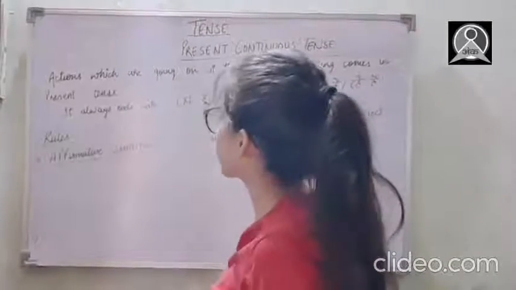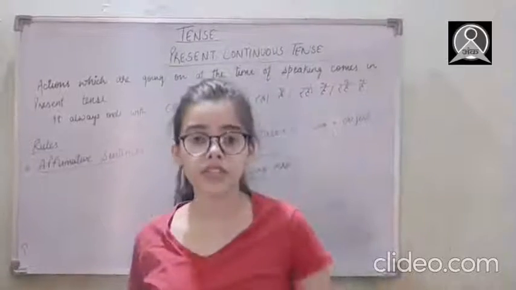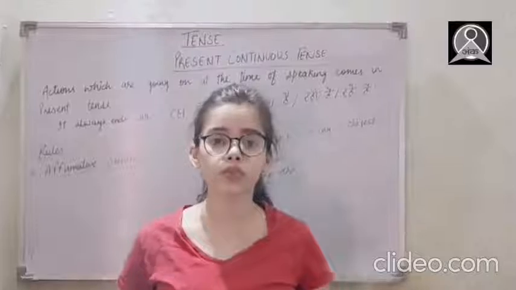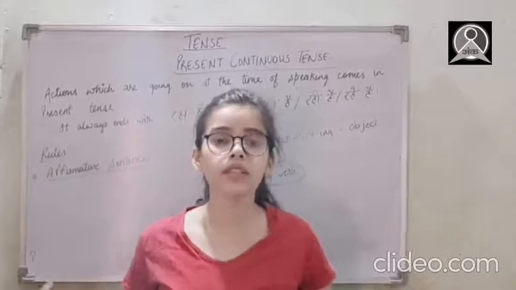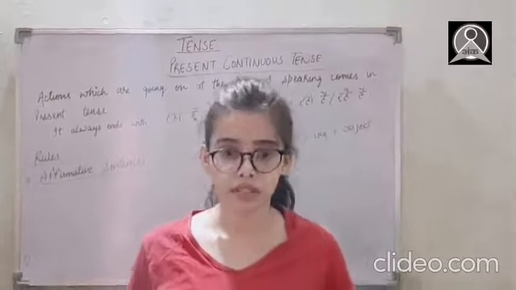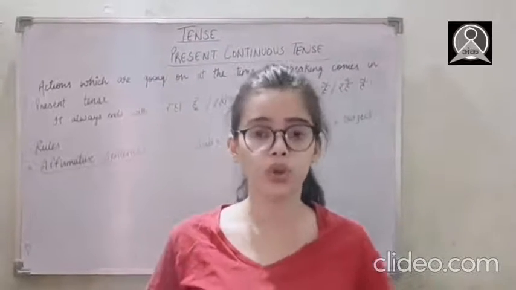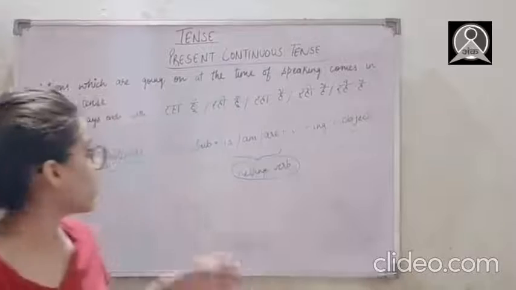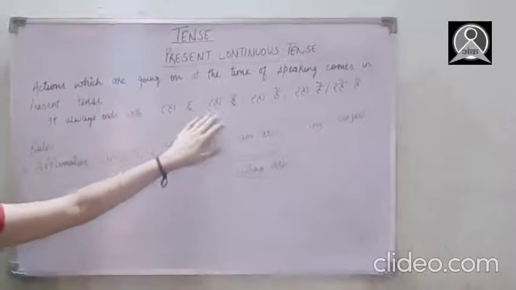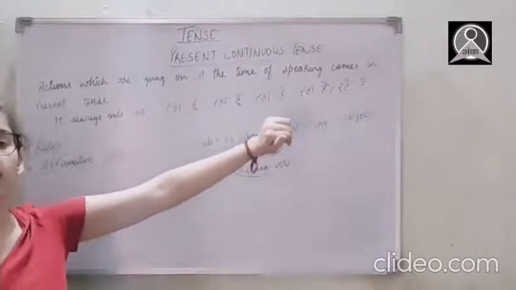See, present continuous tense includes actions which are going on at the time of speaking. Like while I'm speaking to you, at this time, whatever activities and actions are going on are included in present continuous tense. I hope I'm clear to all of you. Okay. So here in Hindi, these sentences end with रहा हूँ, रही हूँ, रहा है, रही है, रहे हैं, and all.